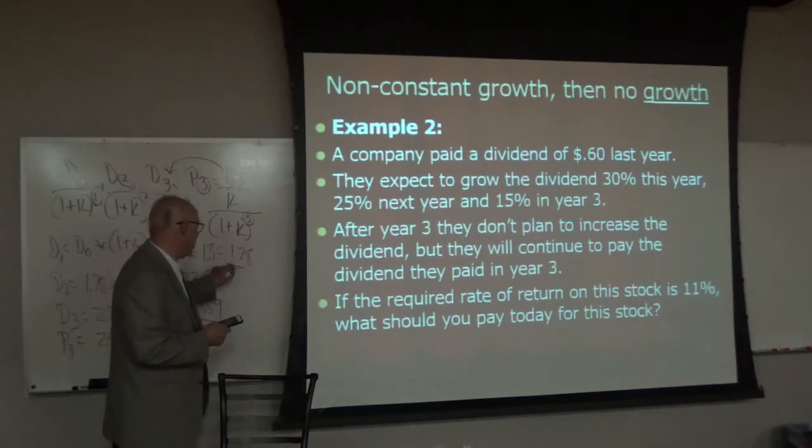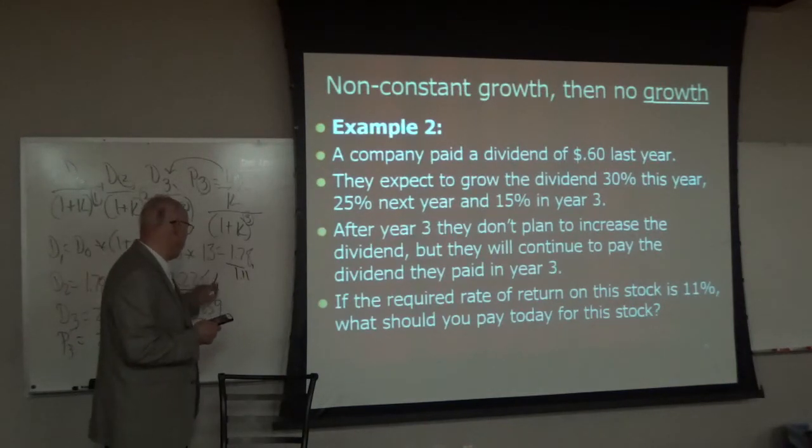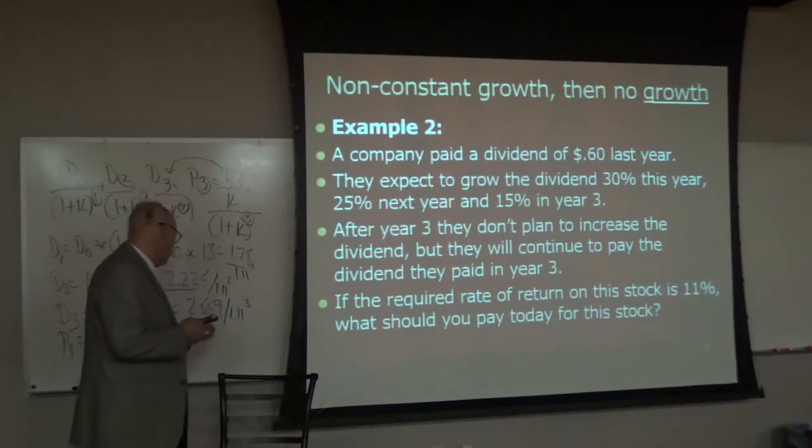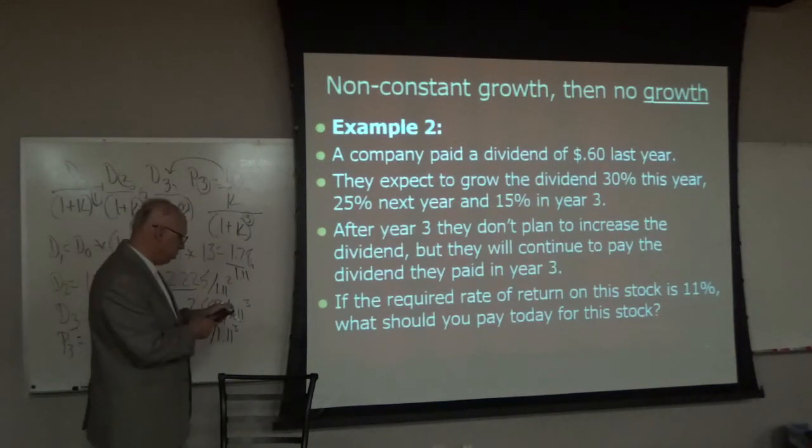So now let's find the present value of each of these. So $1.78 divided by 1.11 to the first, $2.225 divided by 1.11 to the second, $2.559 divided by 1.11 to the third, and then $23.26 divided by 1.11 to the third. So let's find the present value of each of these. I'm going to have to go to the right calculator to do this one.